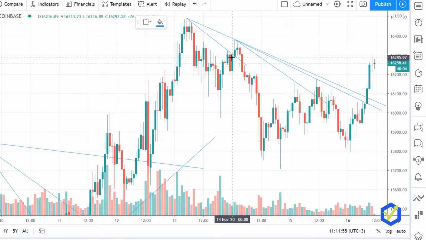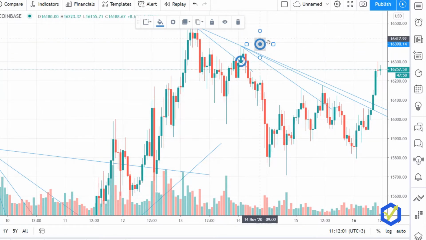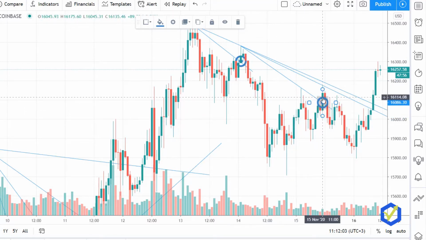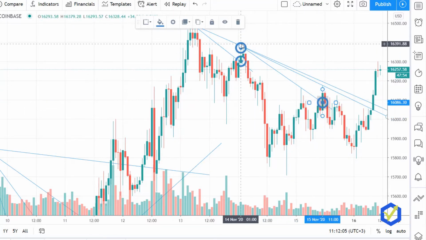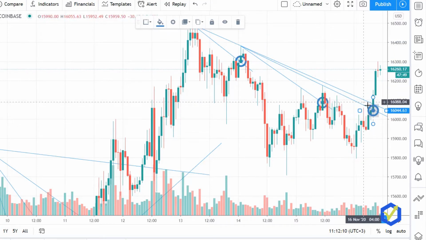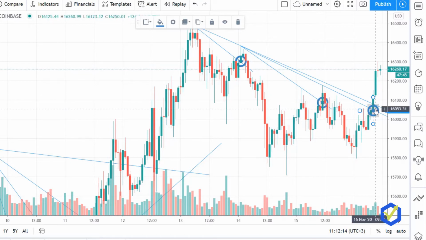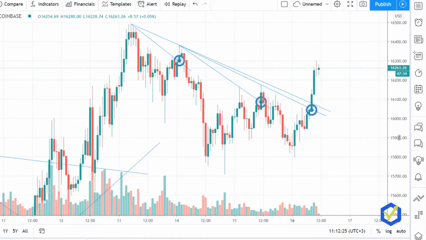So let me put circles on the chart so you will know exactly where were the entries. So here was the first one, then the next one was right over here, and then the next one was right over here. Okay, so you see that every time I buy on a better price, and this way I achieved to have a better average price for all the assets.